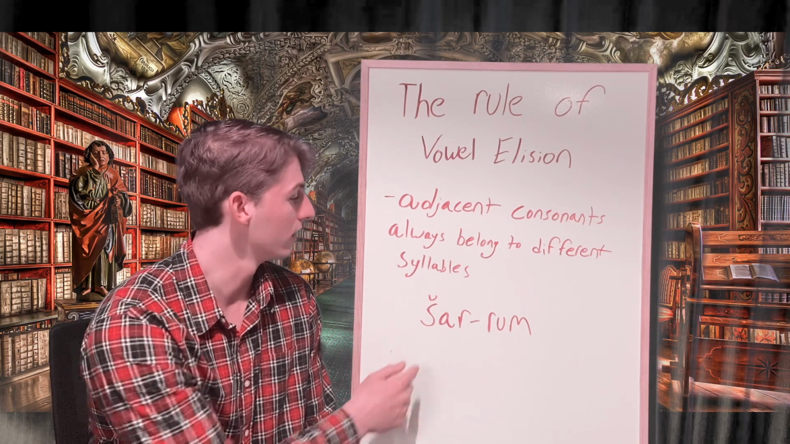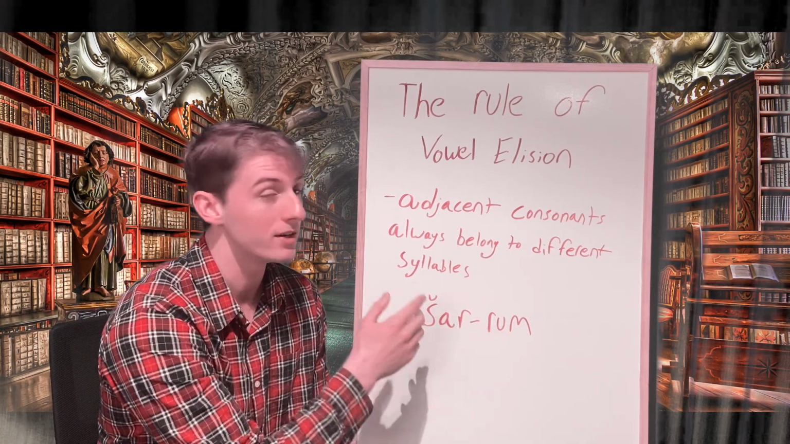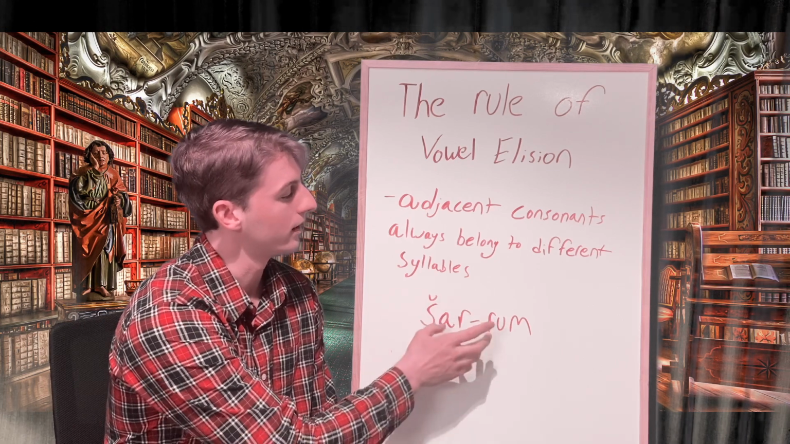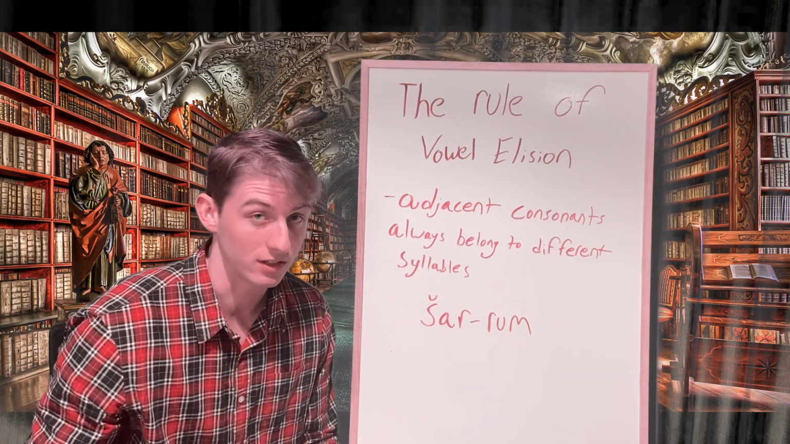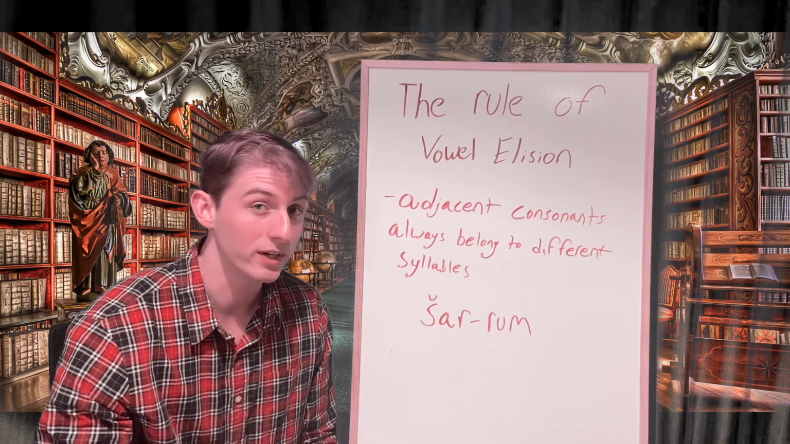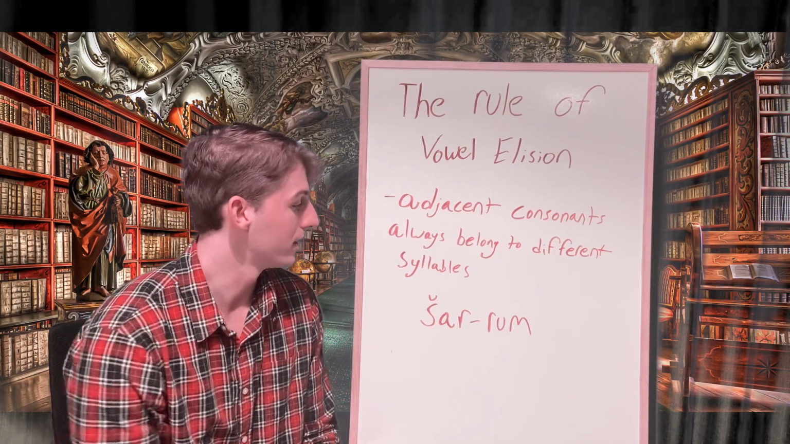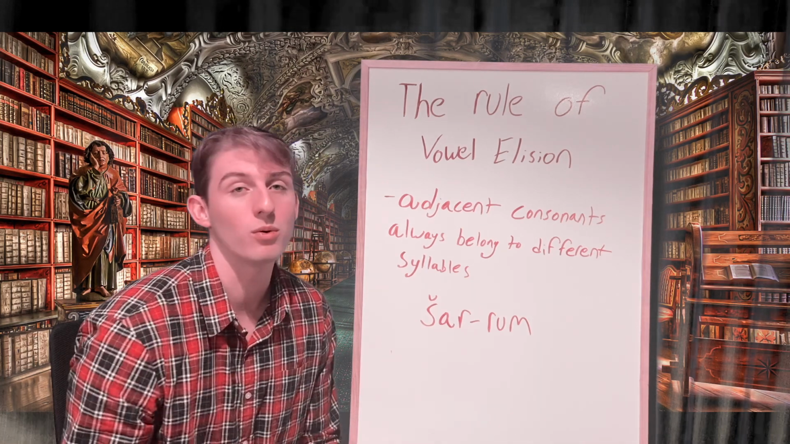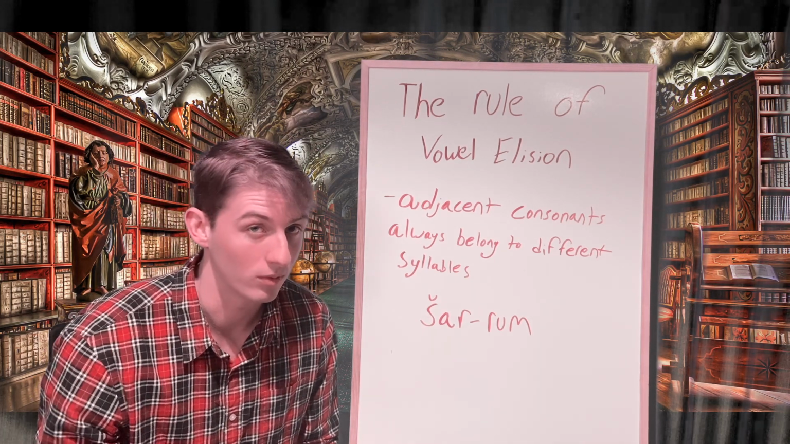So as you can see here, shar, rum are going to be two different syllables in which these adjacent R's would be separated into each their own respective syllable. And this is why we're never going to have three consonants in a row in Akkadian. Because if there was a third consonant, it wouldn't have a vowel to make it a valid consonant. It would not work in Akkadian.